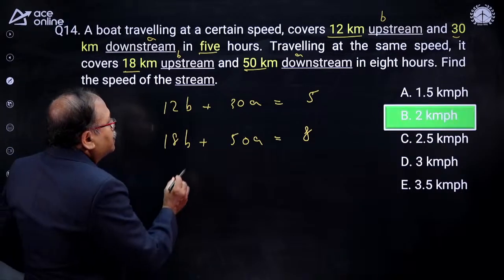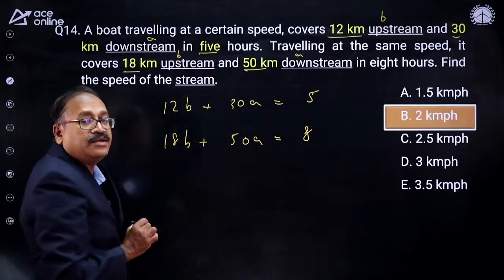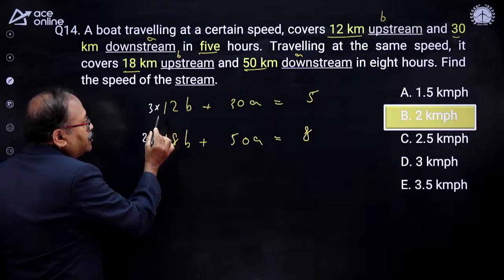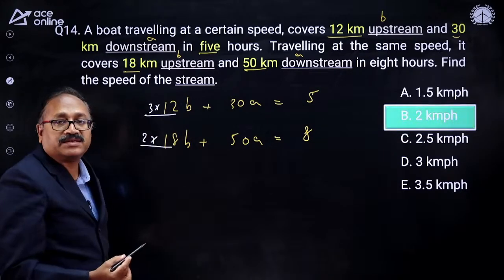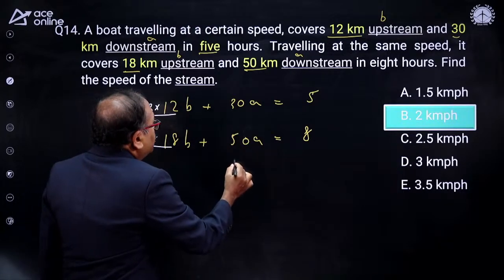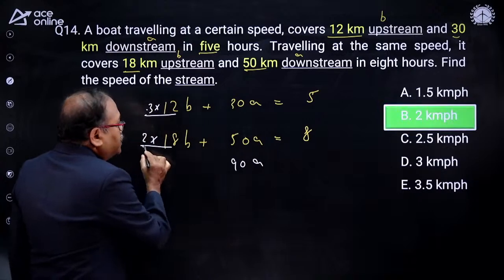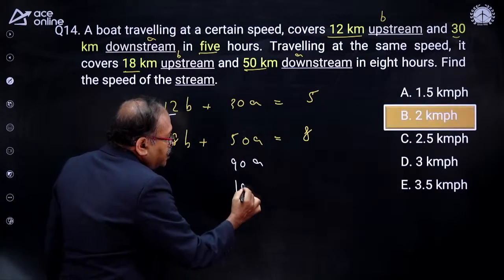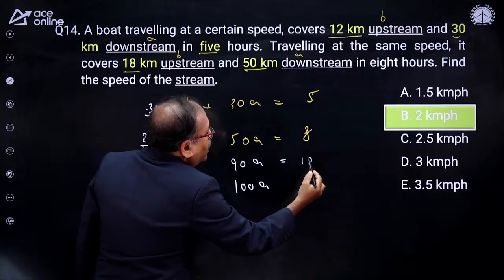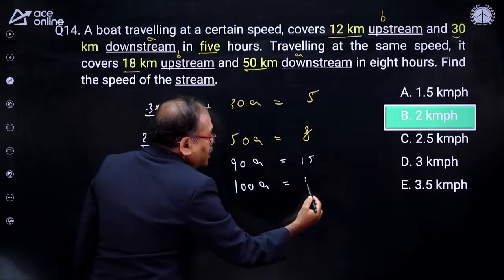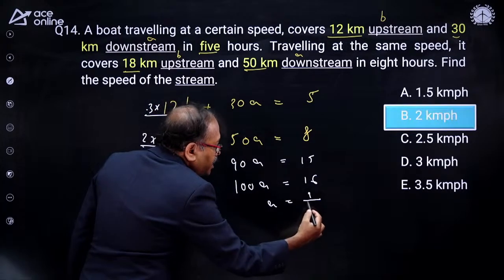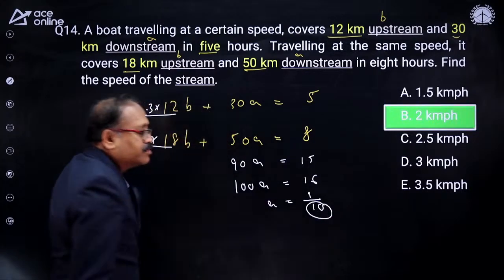I will take the LCM of 12 and 18, which is 36. So here I will multiply by 3 and here by 2. This is 36, this is 36, so this gets cancelled. Here it is 3 into 30, that is 90A, and here it is 50 into 2, that is 100A. Then 3 into 5 is 15, and 2 into 8 is 16. Did you notice that 10A is equal to 1? Then A is equal to 1 by 10.